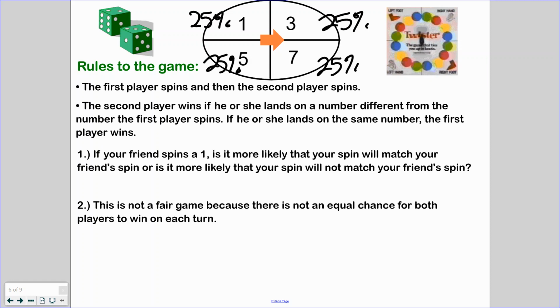So according to question 1, it says if your friend spins a 1, is it more likely that your spin will match your friend's, or is it more likely that your spin will not match your friend's? Well, once again, if we take a look at our chances here, there's a 25% chance that we will match, because there's a 25% chance on the number 1, but there's a 75% chance that we won't match. So the chances of you winning are way better than the chances of me winning.